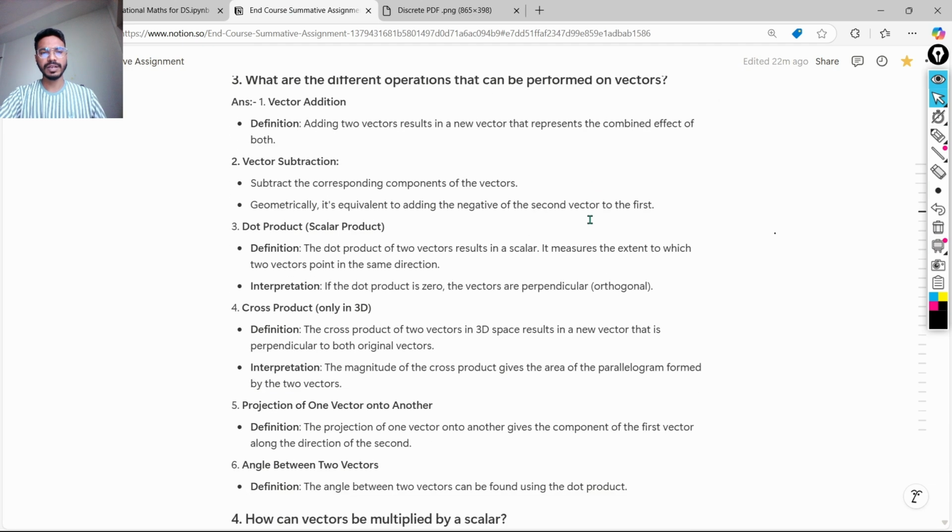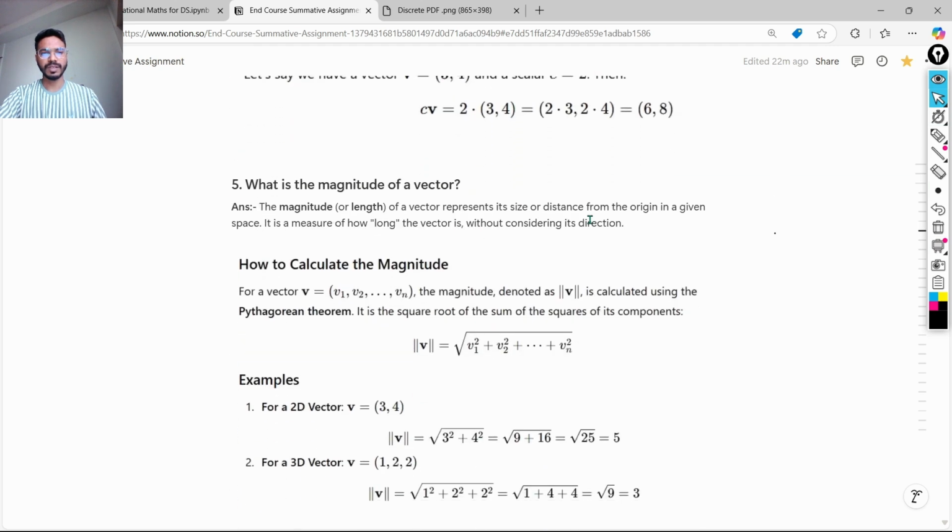Now we'll look at another question. The other question is, what is the magnitude of a vector? Before this question we looked at what a vector is, and now we are going to discuss the magnitude of a vector.